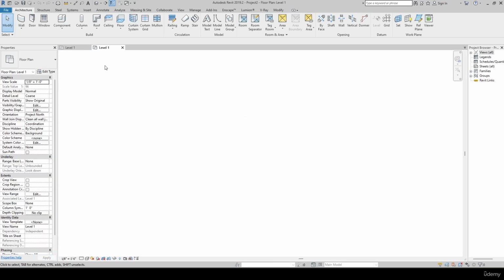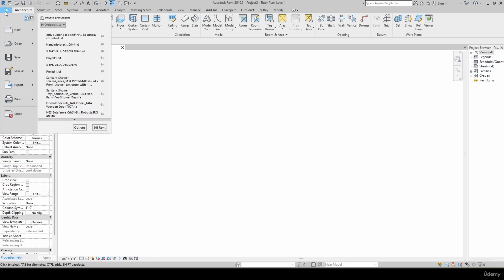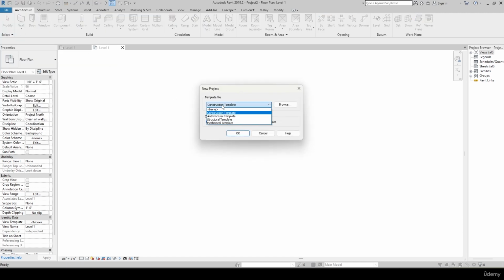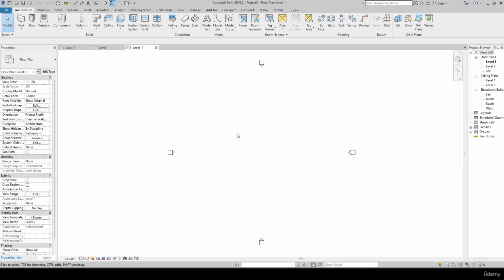I'm just making sure that you should always select any one of the templates before starting any building. So you simply click on the OK. Now once I click on the templates, you will be able to notice this kind of user interface.